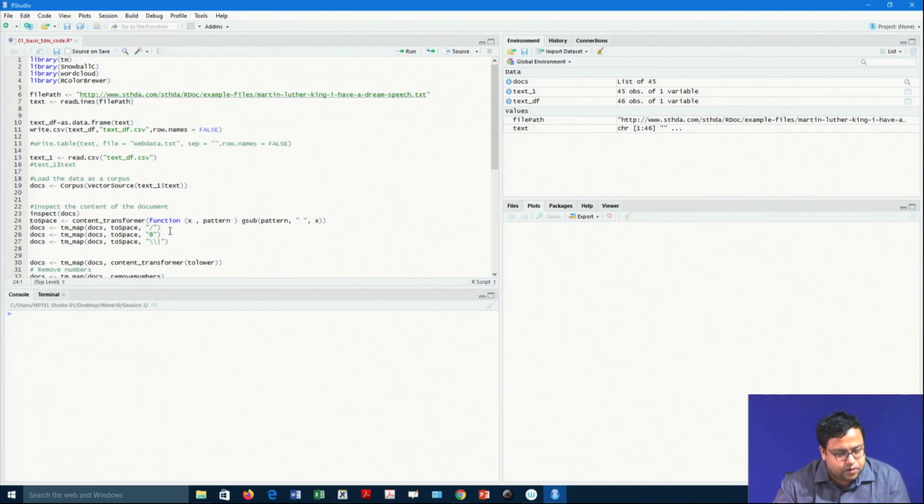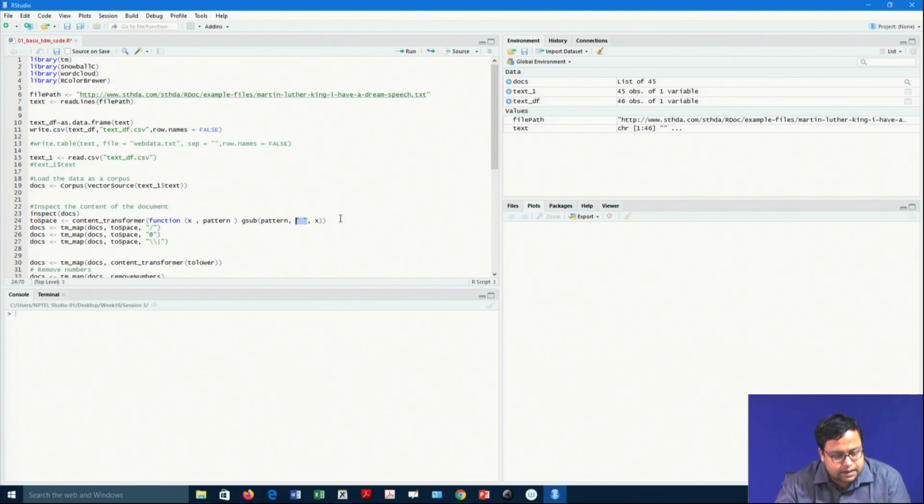Then there are lots of things that we have to do. You have to understand that there are some changes that we have to make. So, we are doing content transformation. With the content transformer, we are transforming some content. How? That particular function is called toSpace. It is basically a function of x and pattern, where it changes a pattern with a blank. Whenever you give a source, a pattern and a blank, in this source called x it will find the pattern and replace it with a blank space.